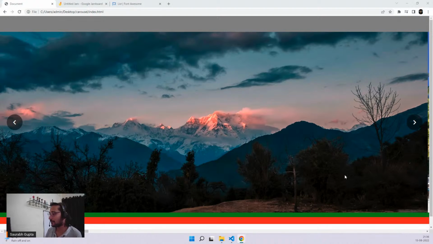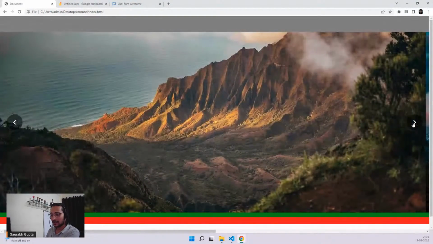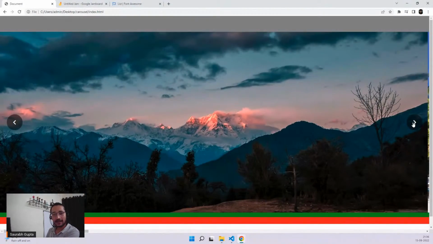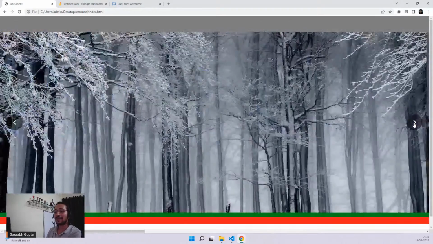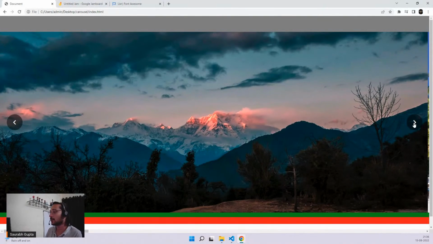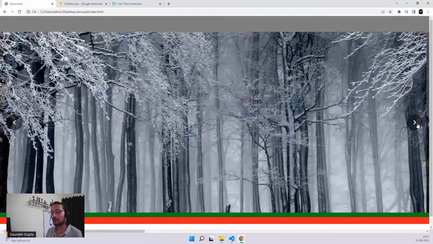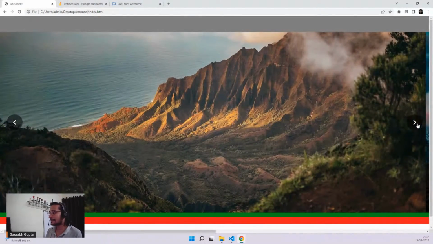Guys, now focus on the scroll bar, everyone. See, it grows. The scroll bar is growing. Once you reach the last image, it automatically becomes normal back again. It means it's going to 0. And because it's going back to normal, I can now continue. But now you'll never feel like you have gone back to 0. You will feel like you're continuing from there only. Understood, everyone? So that is how the technique is working here.